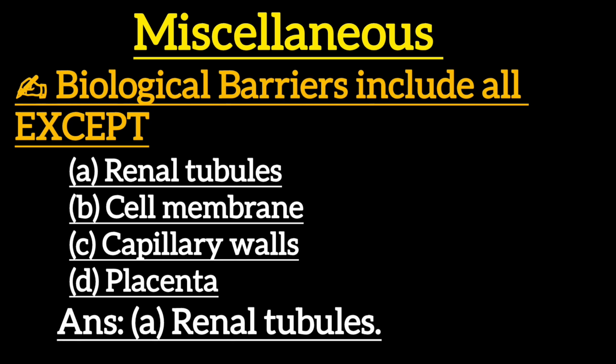Next one is, biological barriers include all except option A, renal tubules. Option B, cell membrane. Option C, capillary walls. Option D, placenta. Correct answer is option A, renal tubules.